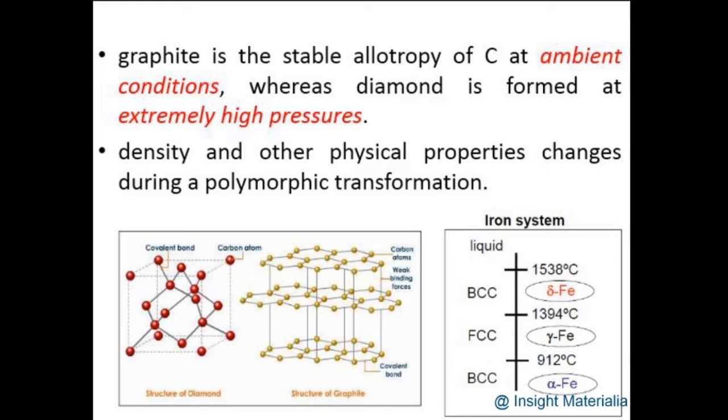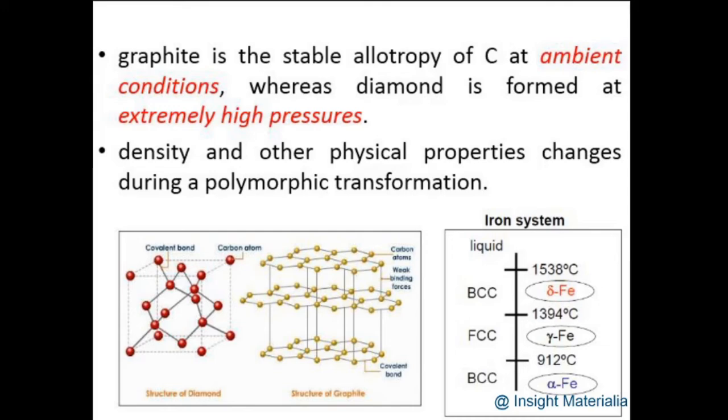As I told, carbon is an example for allotropy, and two allotropic forms of carbon are, one is graphite, which has a layered structure, another one is what we call diamond. Graphite is a very stable allotrope of carbon, which is observed under ambient or atmospheric condition, whereas diamond is formed at very high extreme pressure condition.